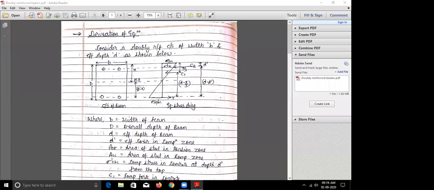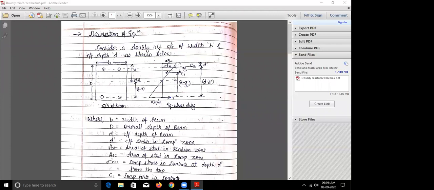Now first let us understand this stress diagram for a doubly reinforced section. This is the equivalent stress diagram which we have already seen in the singly reinforced section. Correct? So I've just drawn the equivalent stress diagram. This is sigma CBC and this is sigma ST by M, equivalent stress. And this is the neutral axis at a distance X from the top fiber, and this is the lever arm D minus X.